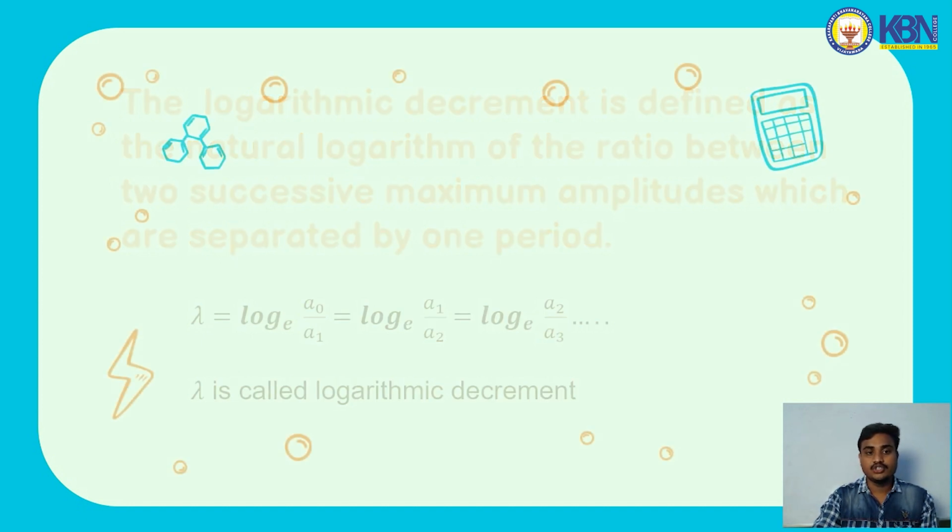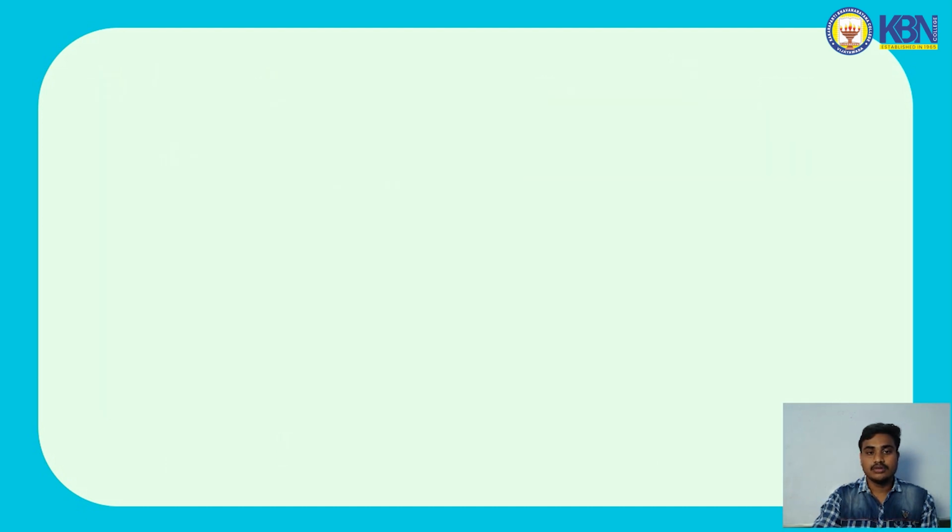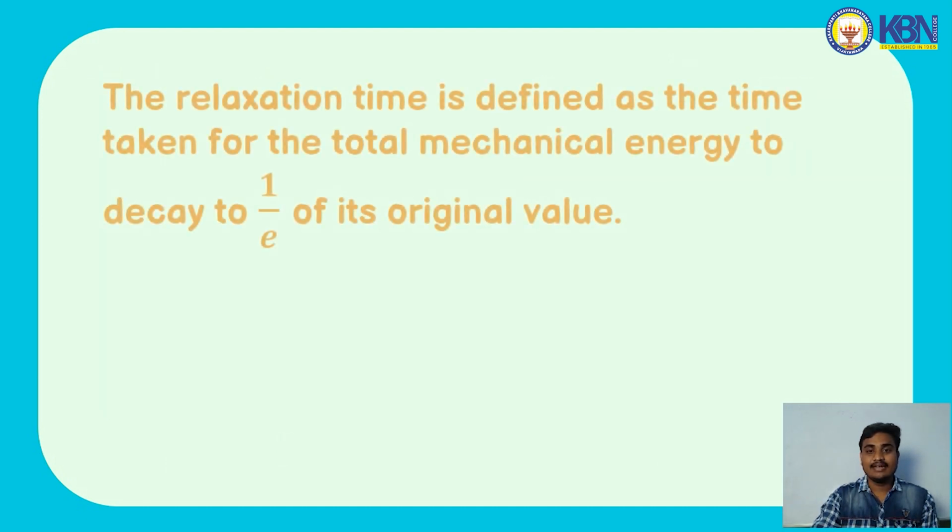The next topic is about the relaxation time. The relaxation time is defined as the time taken for the total mechanical energy to decay to 1 by e of its original value.